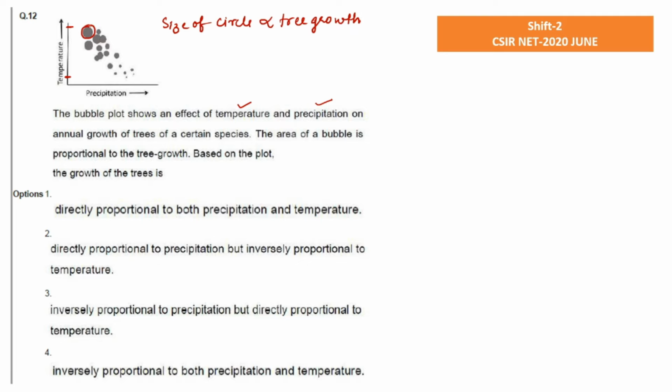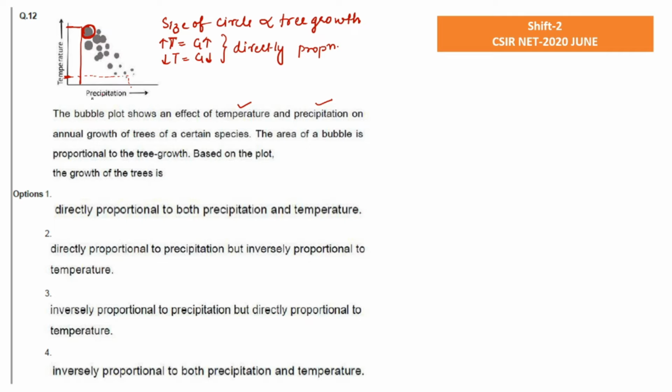And if we look at this, we are getting the bigger circle at the very highest position, and if we match like this, we can say that at high temperature the tree growth will be high, right? That is what we are getting, because the bigger circle is near the highest temperature, so higher the temperature, higher will be the growth. And if we talk about the lower temperature, you can see we are getting a very small circle, so lower the temperature, lower will be the growth. And this is known as a directly proportional relation.